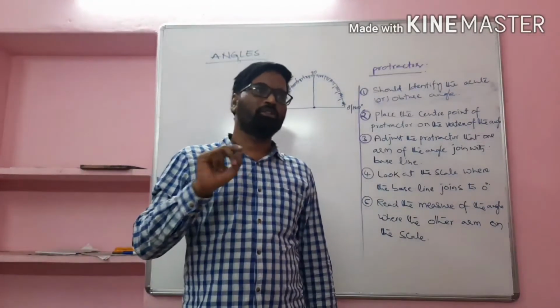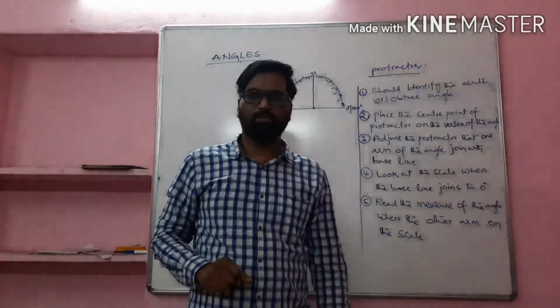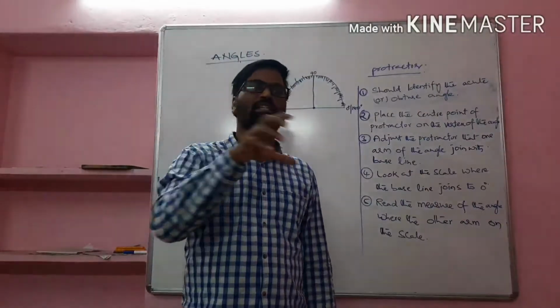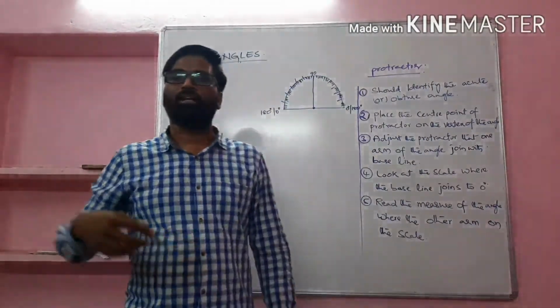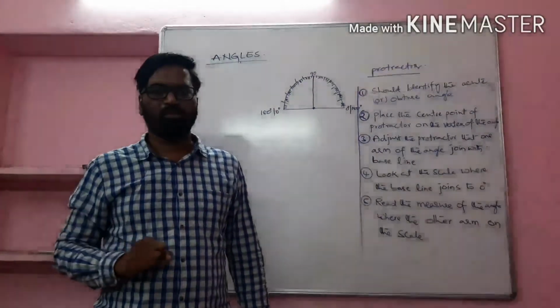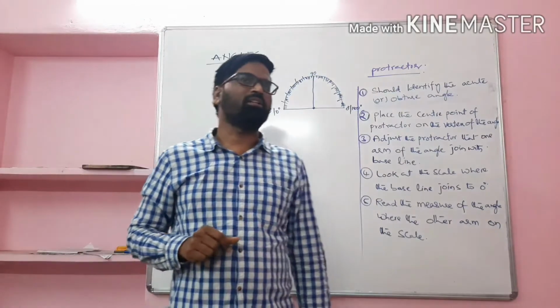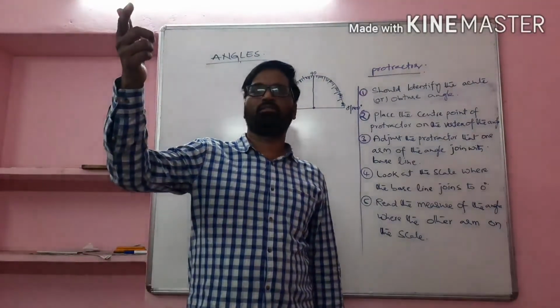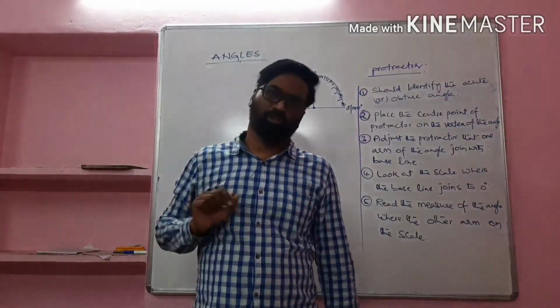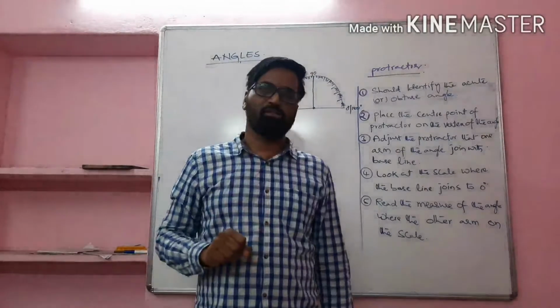Number two, we can find the height of the mountains, which we cannot measure using scales or meter scales. Right? We can find the height of poles. And one more thing, we can find the distance of an object from a particular point. That also we can find using these angles only.